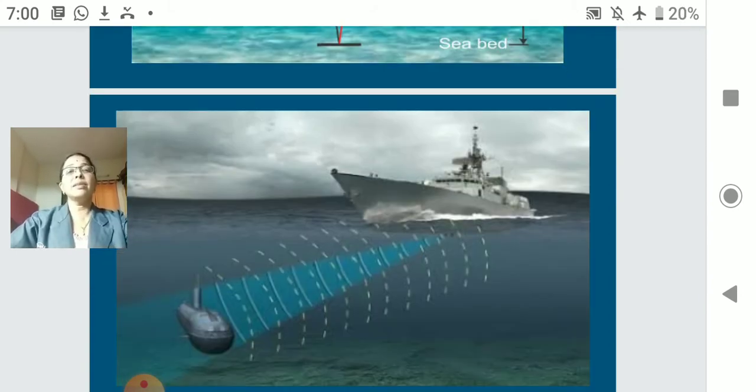See here, the submarine also gives out the sound waves. That is ultrasound, and it could detect where the ship is. So this is used for military purposes, as well as for research of the ocean.